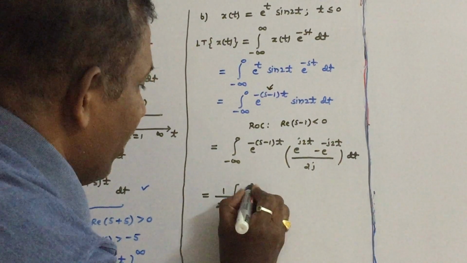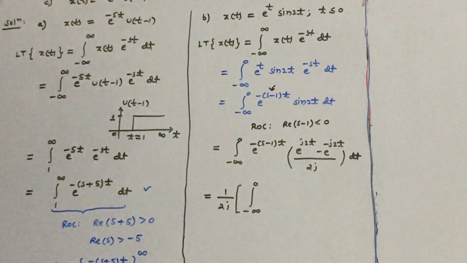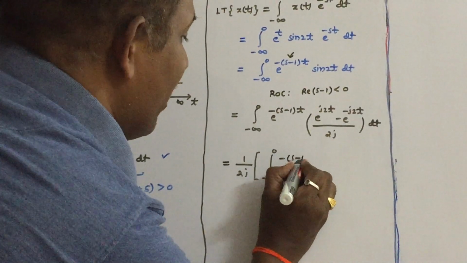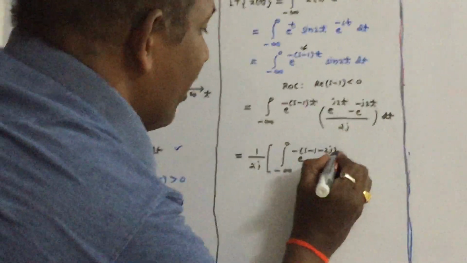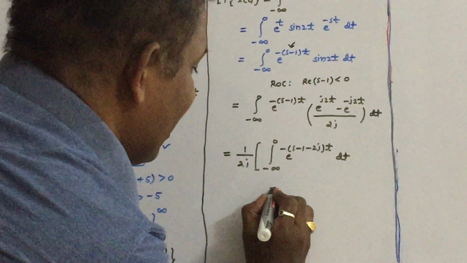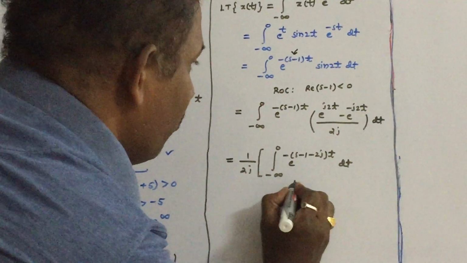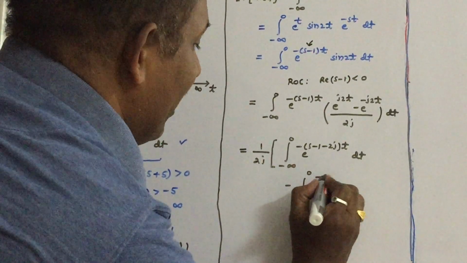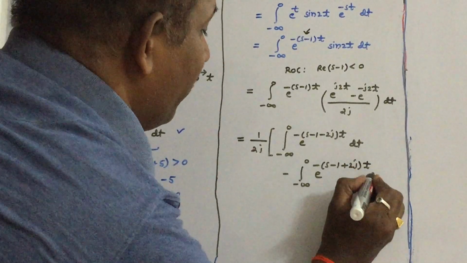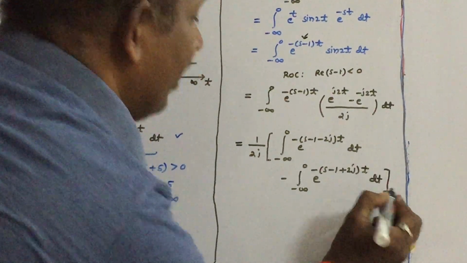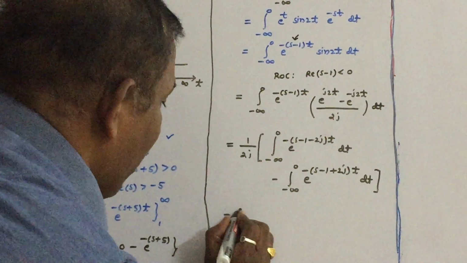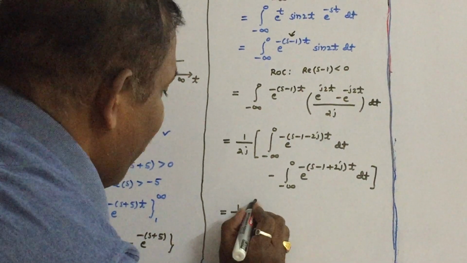Integral from minus infinity to 0. The first term is written as e power of minus (s minus 1 minus 2j) t dt. The second term is written as integral from minus infinity to 0 of e power of minus (s minus 1 plus 2j) t dt. So I can further simplify this as 1 by 2j.